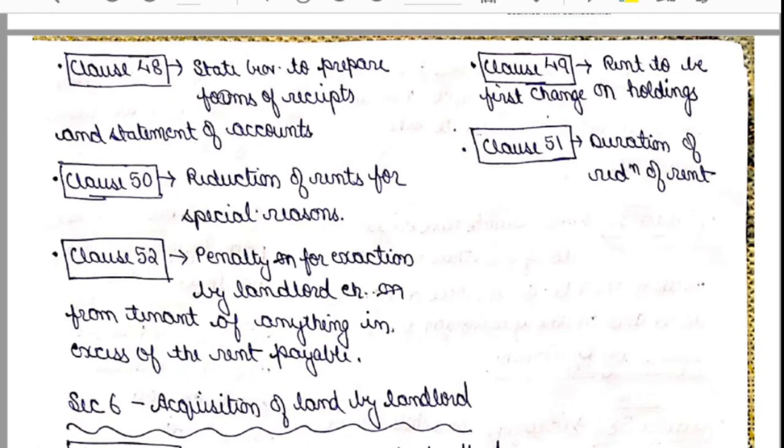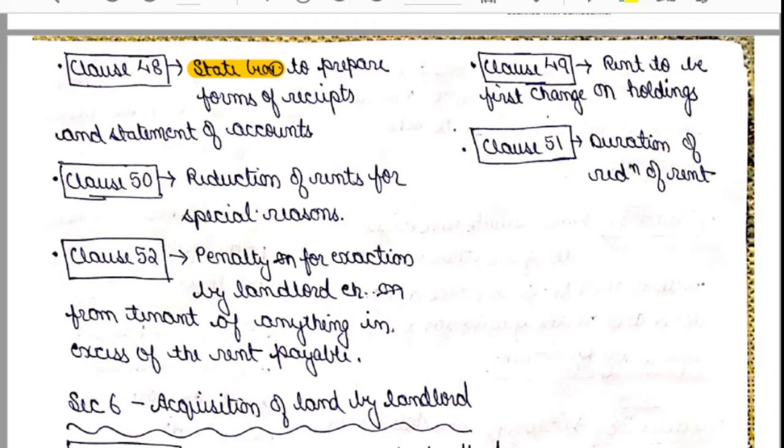Clause number 48 talks about the state government preparing forms of receipts and statements of accounts. Whose duty is it to prepare forms of receipts and statements of accounts? It is the duty of the state government. That point you have to remember.